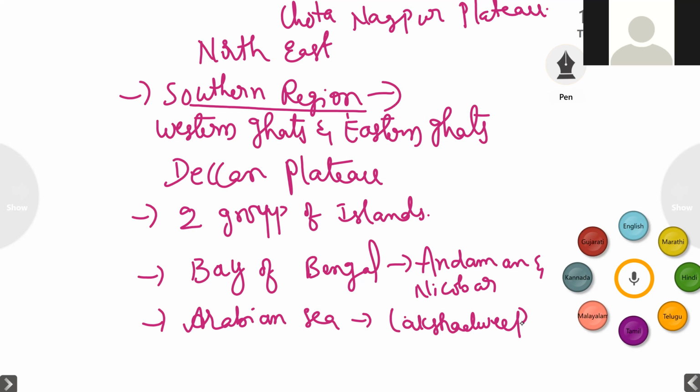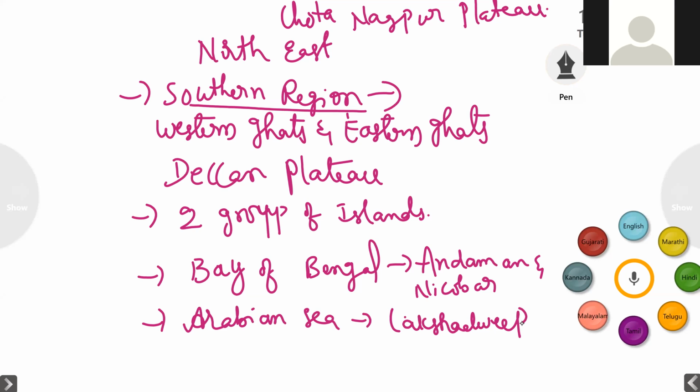On the north side we have the northern plains, as well as the Himalayas. In the west direction we have the Thar Desert, which is located in the Rajasthan region. And in the east we have the Chota Nagpur Plateau and the Gangetic Plains, which are formed by the Ganga River.